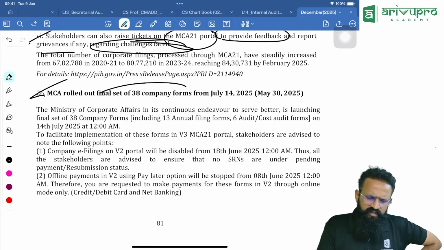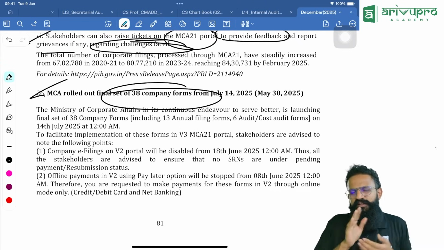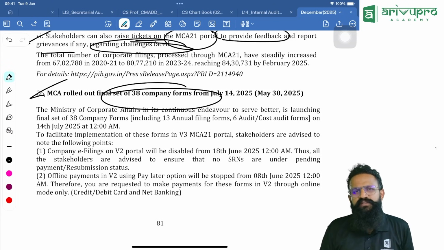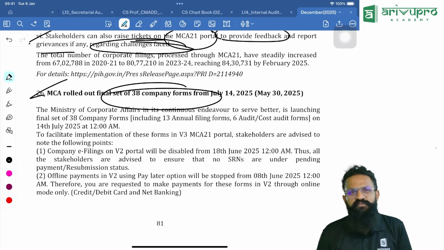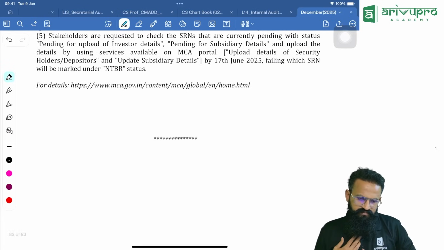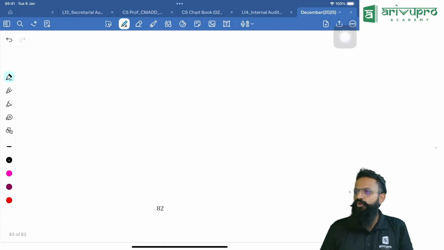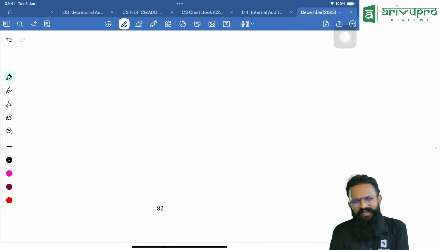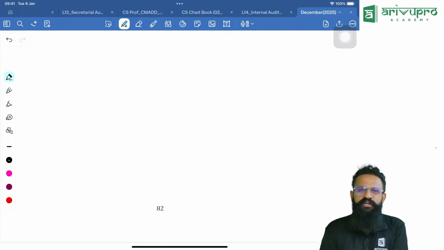It is not required for us, but yes, the migration was happening from V2 to V3. Now the last final set of 38 forms are also introduced in V3. It is a new website, not required for us. You can ignore. Yes. So these are the amendments, people. Nothing major. Just know and go that secretarial auditor part. Rest and all is absolutely ignorable.